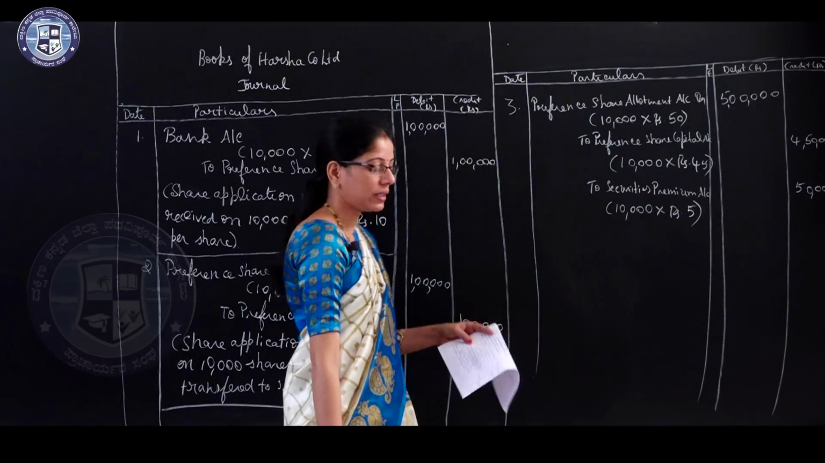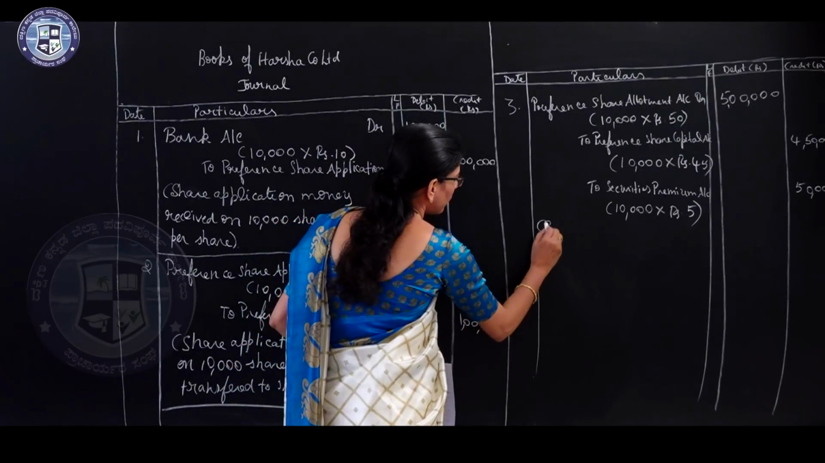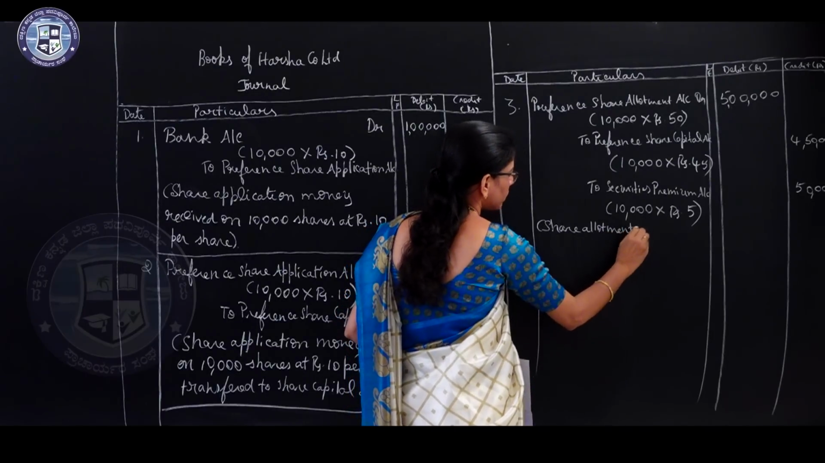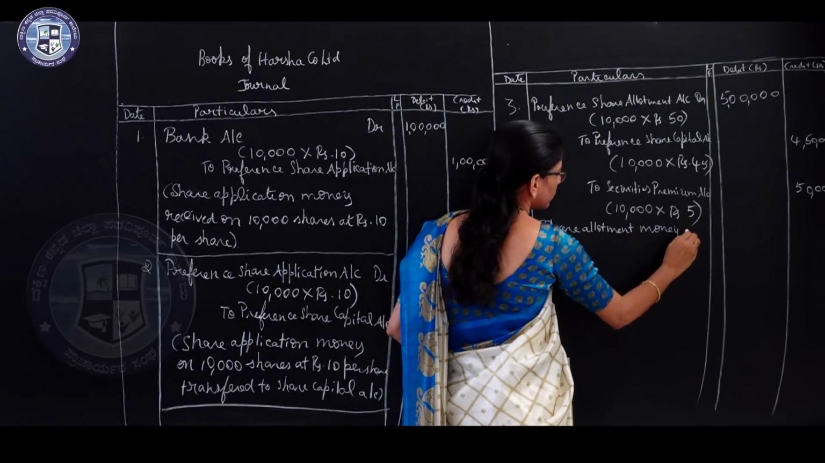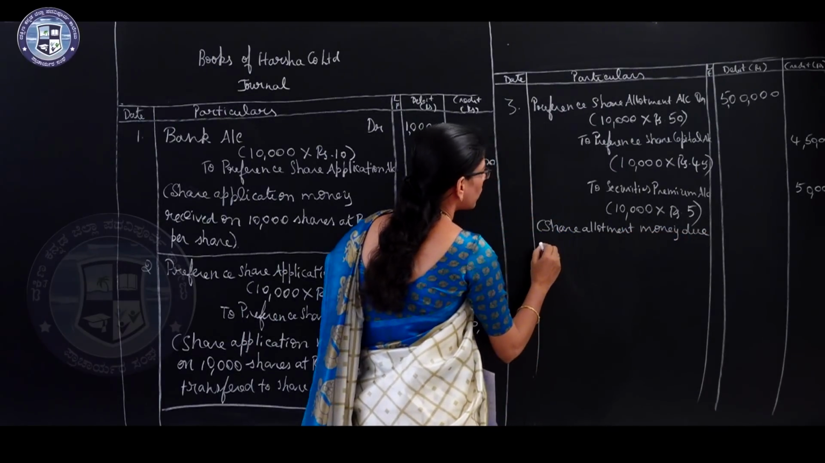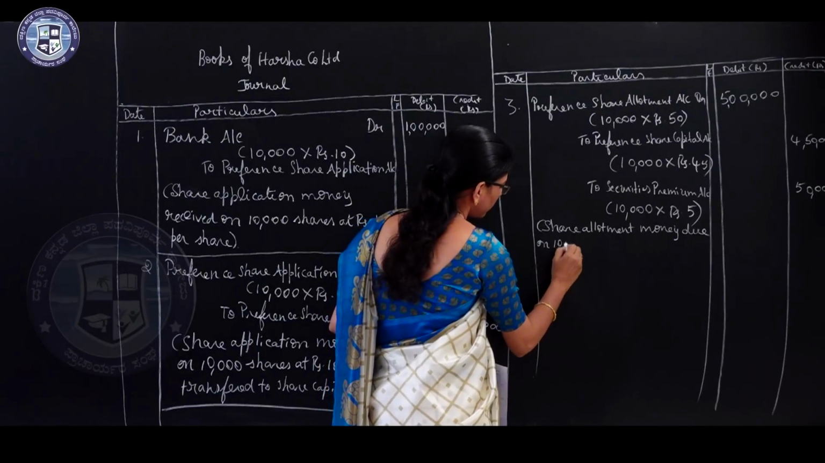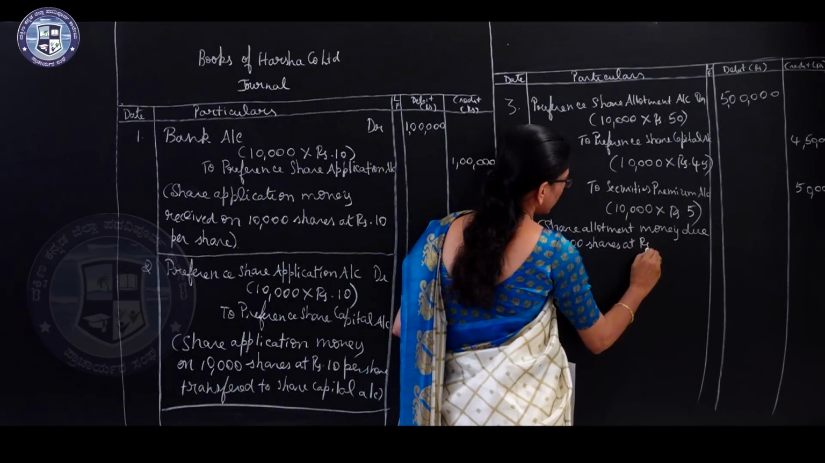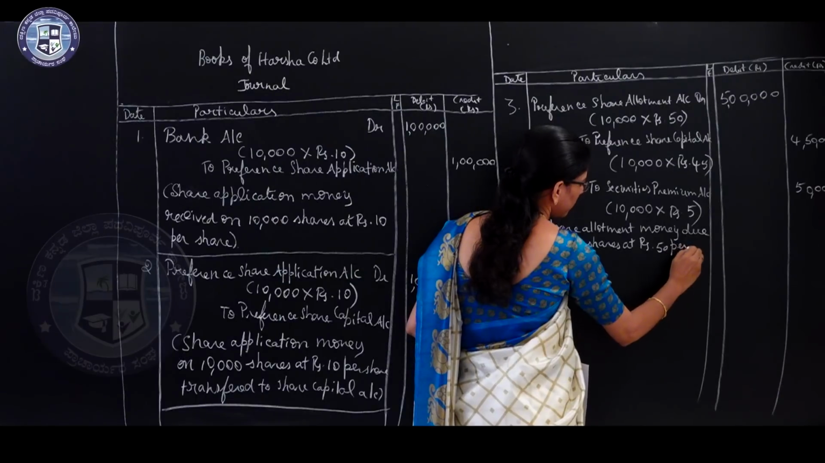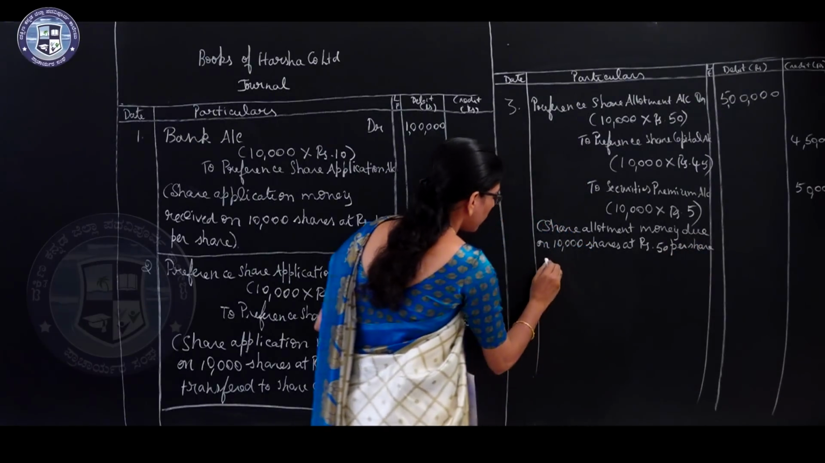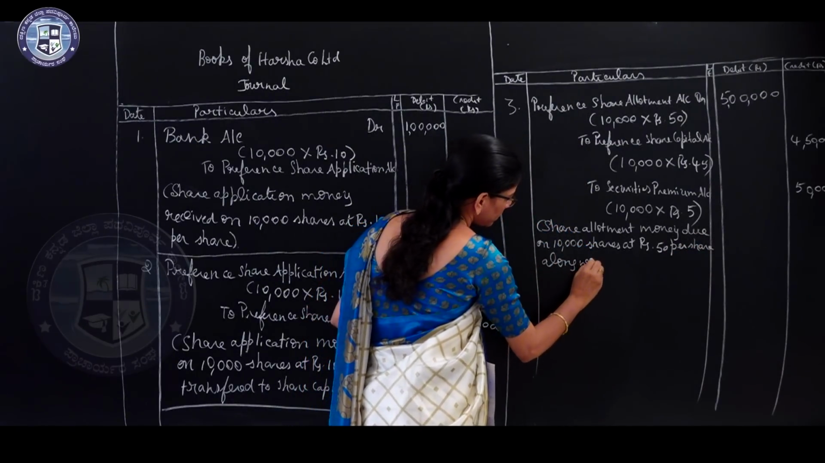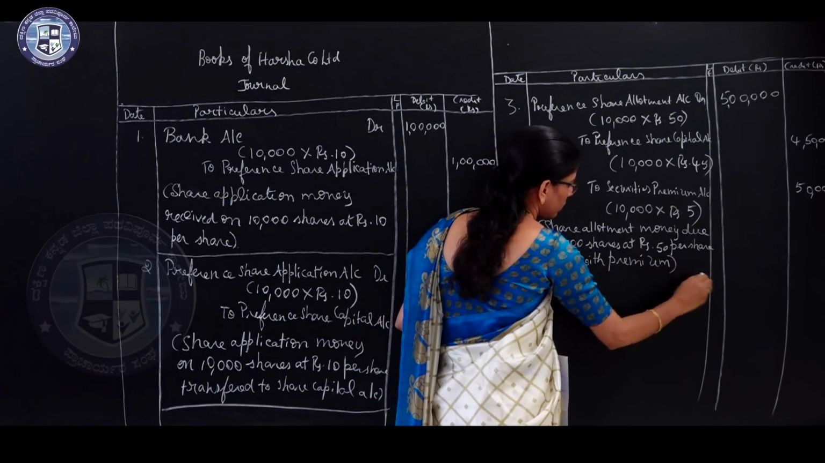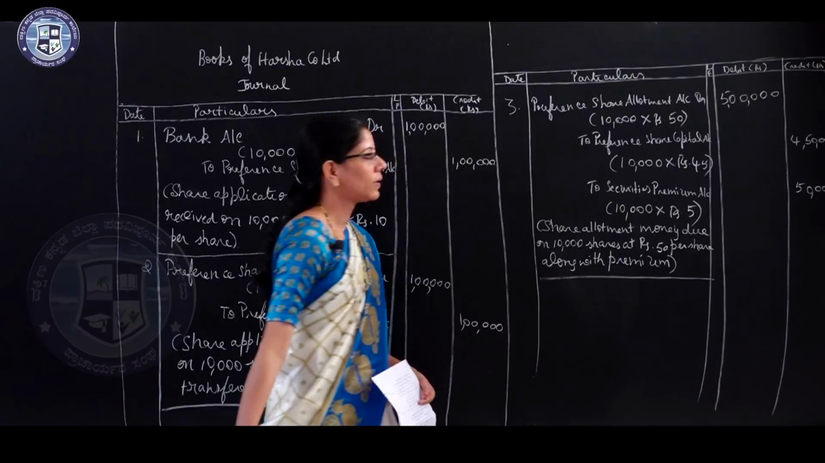Now write the narration. Share allotment money due on 10,000 shares at rupees 50 per share along with premium.